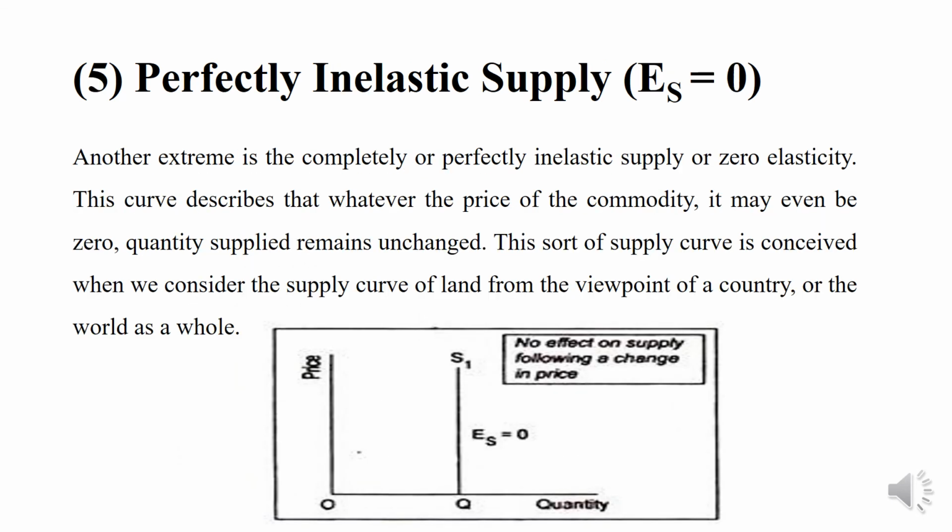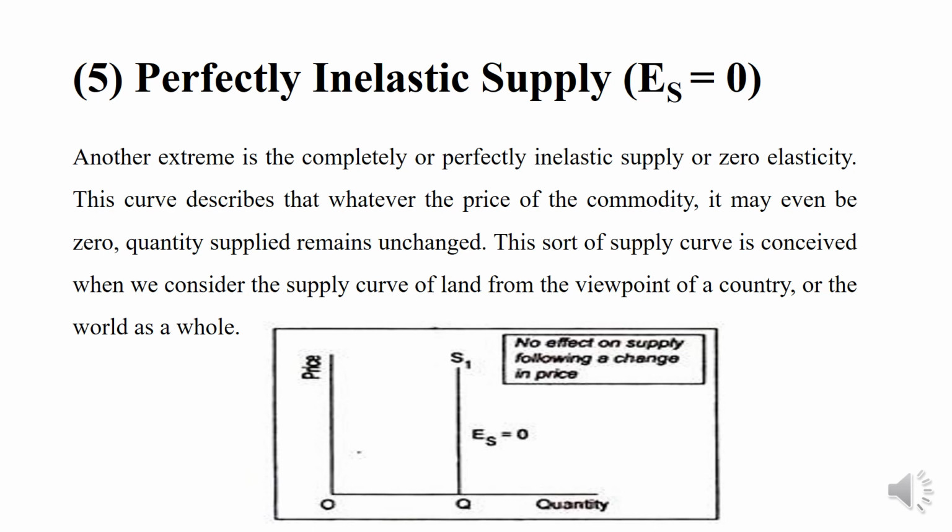Then perfectly inelastic supply. Another extreme is the completely or perfectly inelastic supply, or zero elasticity. This curve describes that whatever the price of the commodity, it may even be 0, the quantity supplied remains unchanged. This sort of supply curve is conceived when we consider the supply curve of land from the viewpoint of a country or the world as a whole. In the diagram, OQ and OS1 is the supply curve. This is the elasticity of supply equal to 0.